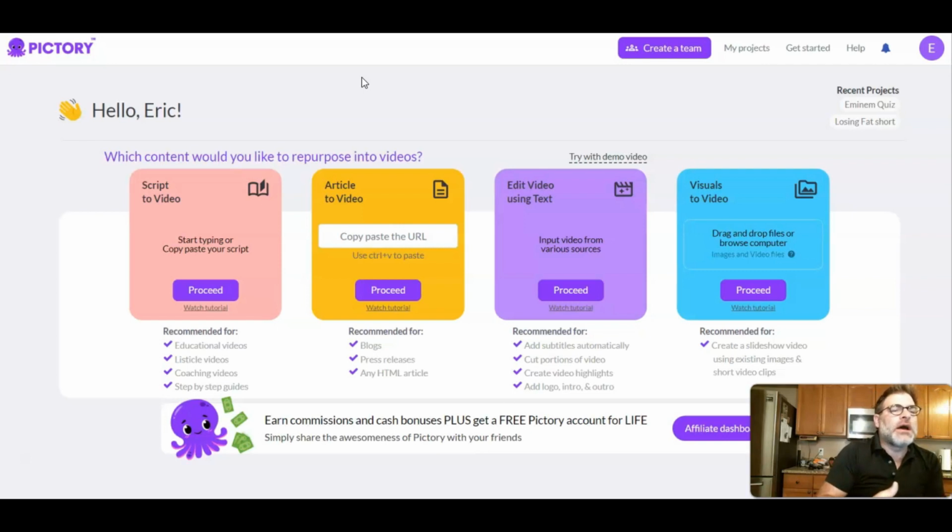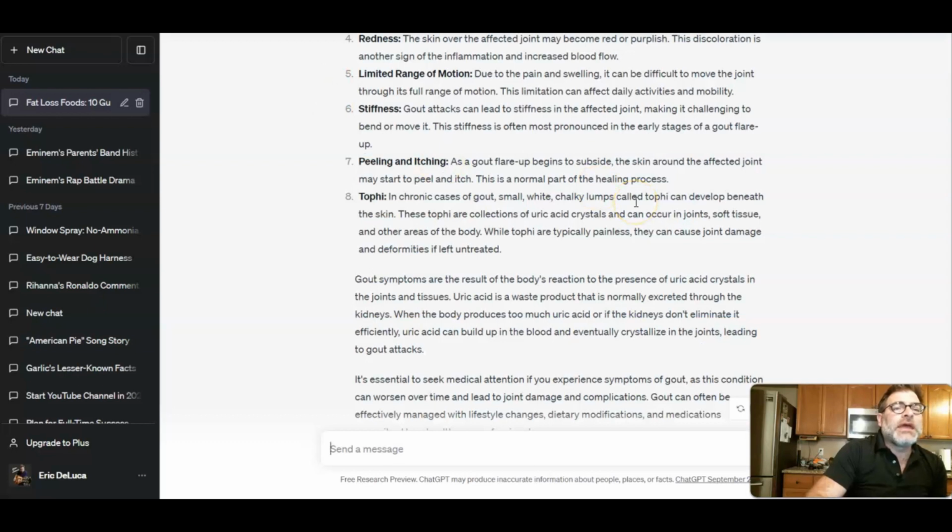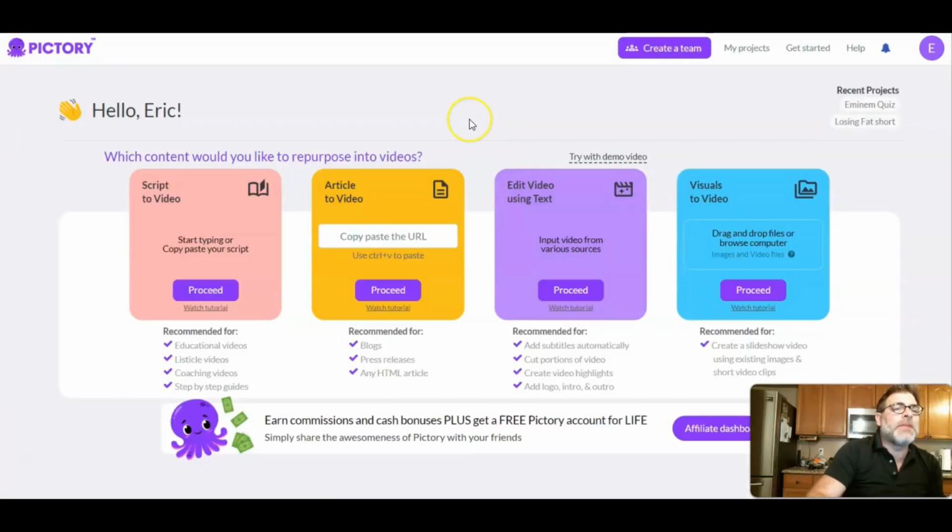I will add audio, and I'll change or repurpose some things with images if I need to. But the whole point is this: using software like Pictory is going to cut your time. It's going to be a fraction of the time to create videos. So now we've already talked about how to use the right keywords based on the video that you want to put together for YouTube. We've talked about using ChatGPT and how to come up with a script. And we've talked about using a video maker that's going to hurry up the process a lot faster.